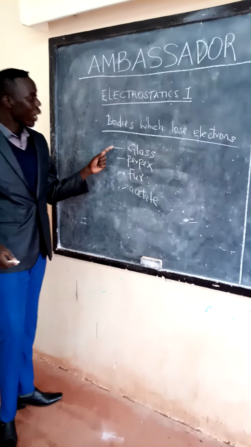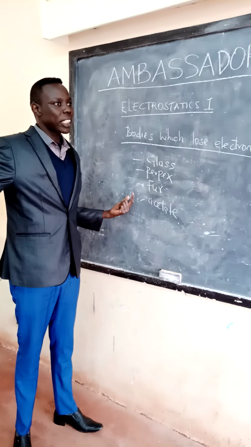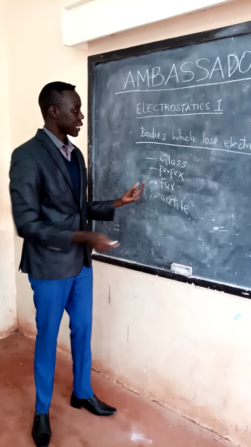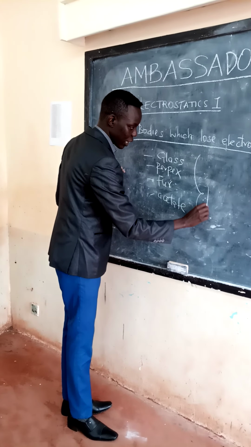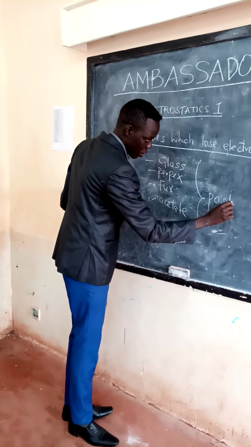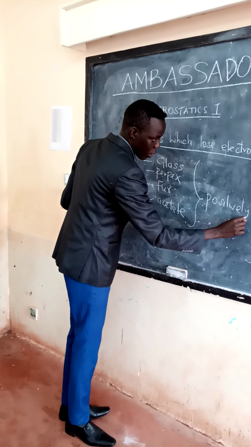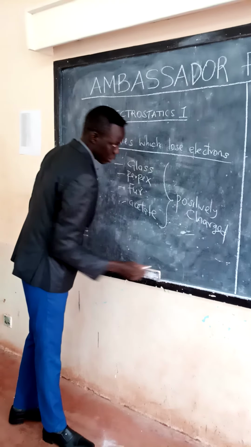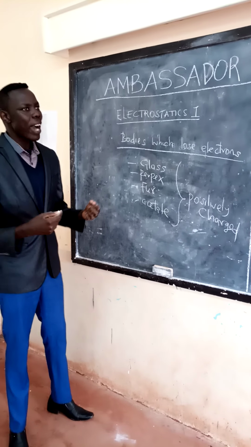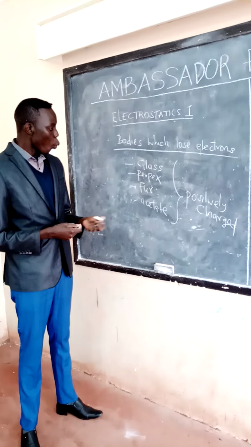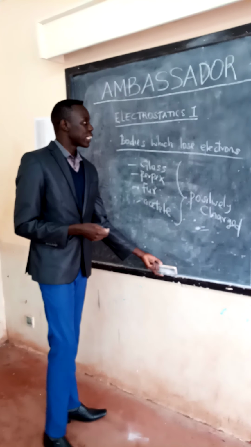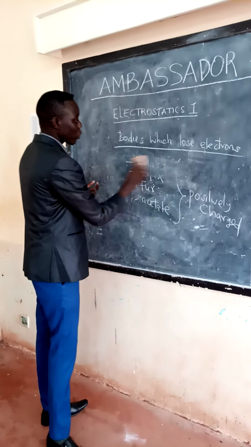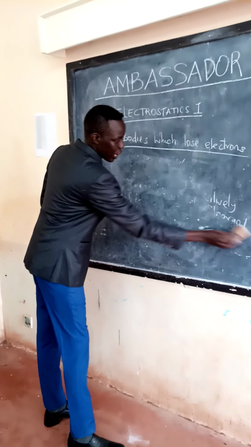This one, when it is rubbed by another material, more so the silk cloth, it becomes positively charged. Positively charged when rubbed. That is. And then we have another group of bodies which become negatively charged when rubbed. That one, let me just explain it in this manner.